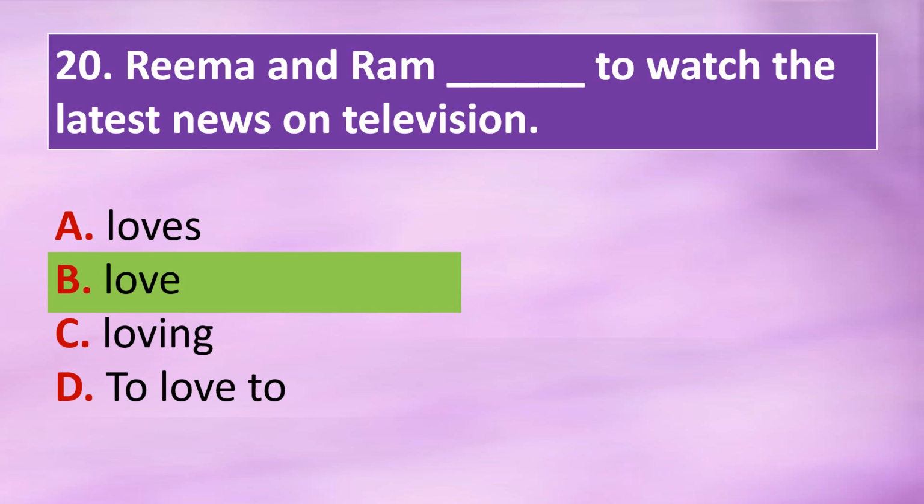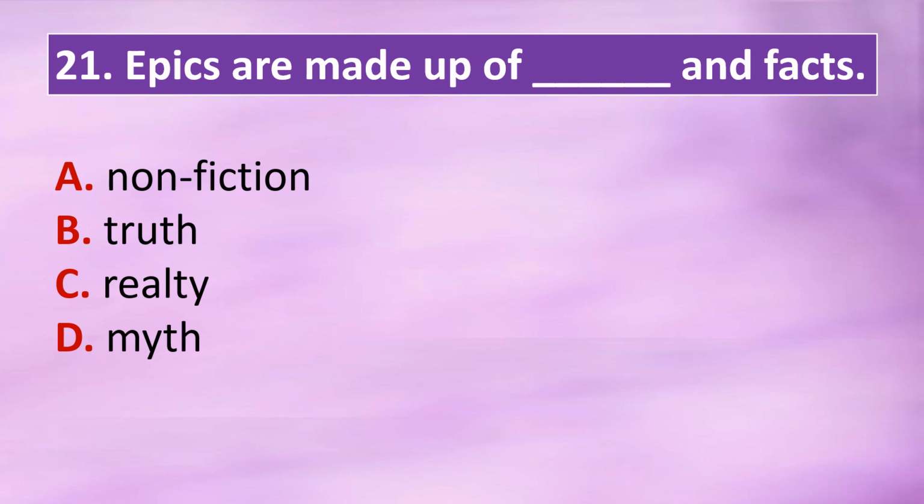Question 21. Epics are made up of dash and facts. Option A, non-fiction. Option B, truth. Option C, reality. Option D, myth. The correct answer is option D, myth. Epics are made up of myth and facts.